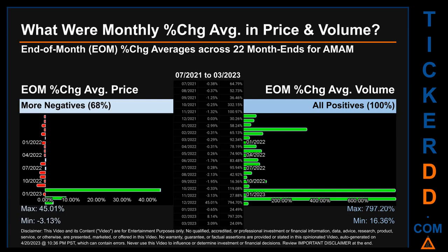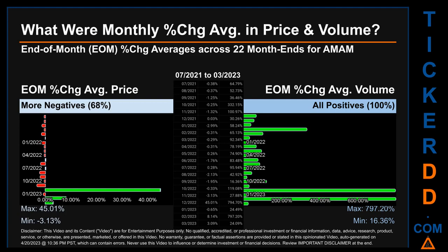From 07/2021 to 03/2023, out of 22 month ends, 15 had a negative percentage change in average price. Meaning 68% of month ends saw a negative percentage change in average price. In terms of volume, 22 out of 22 month ends had a positive percentage change. That is 100% of month ends saw a positive percentage change in average volume.